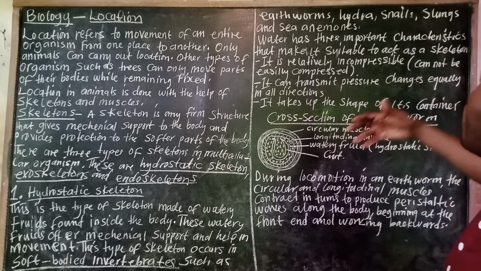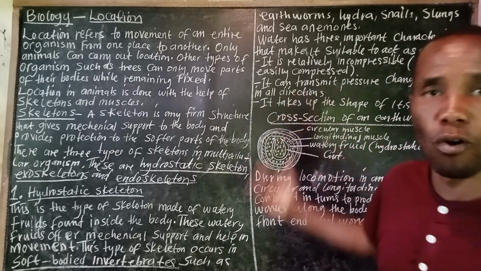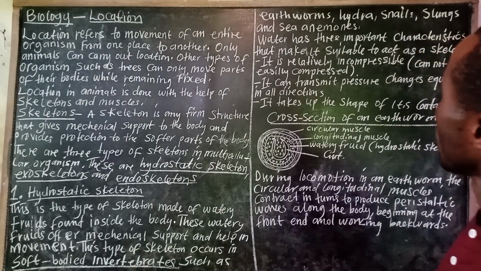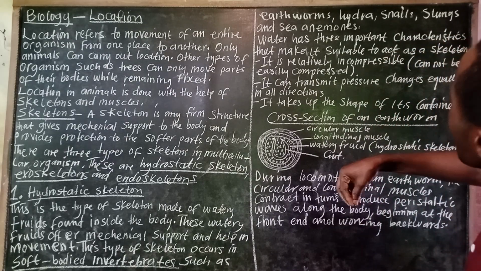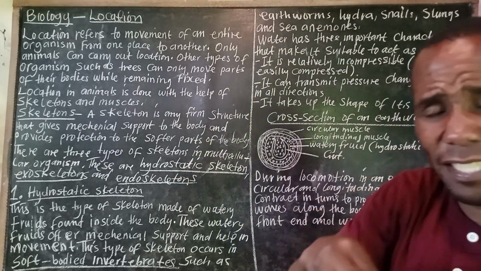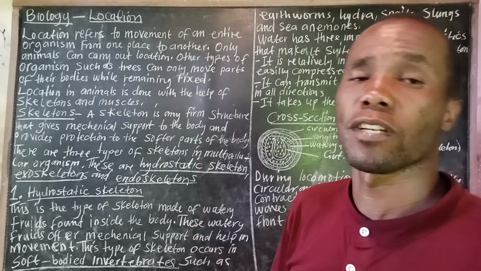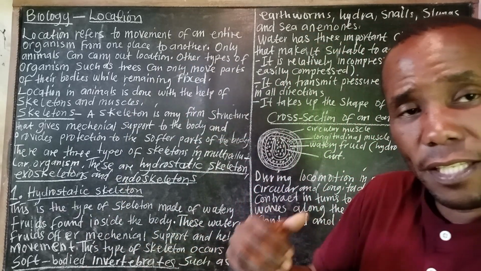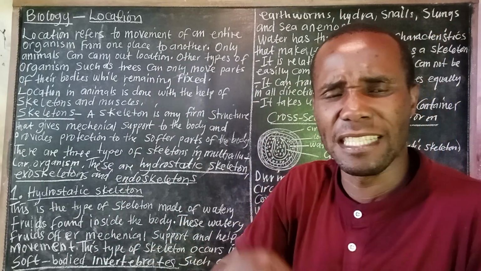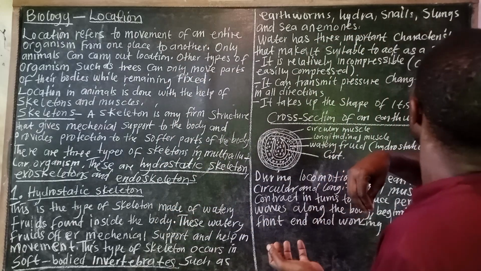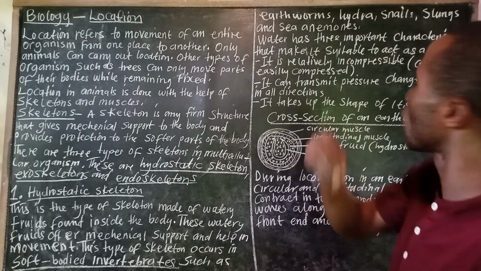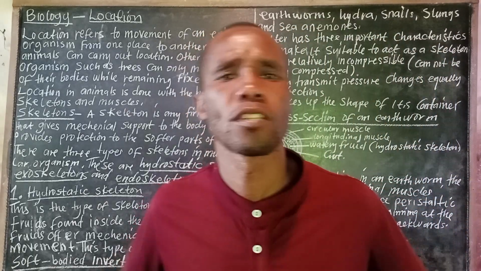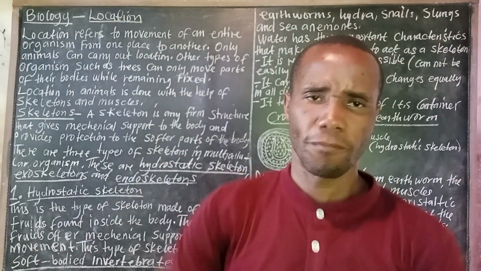We can talk of sea anemones. We know all these animals. That is where hydrostatic skeleton is found. Now, water has three important characteristics, because we have heard that hydrostatic skeleton is made up of fluid, water fluid. Let us look at the three important characteristics of water that make it suitable to act as a skeleton. In short, hydrostatic skeleton is water, the fluid found inside the